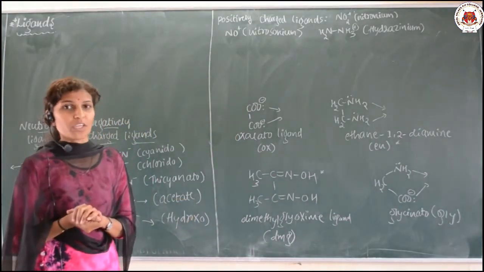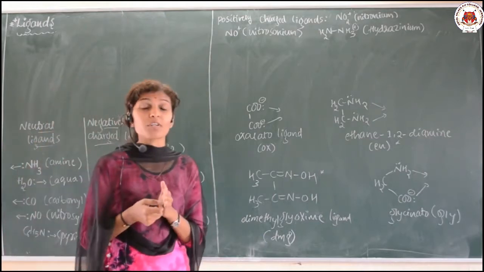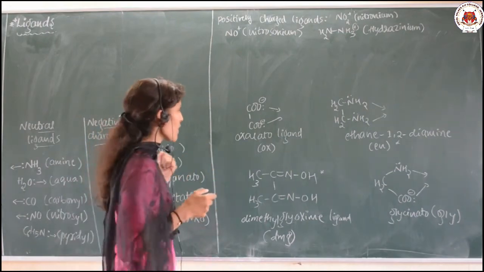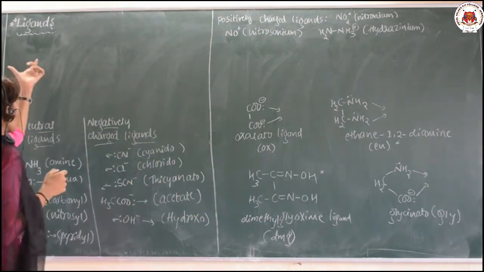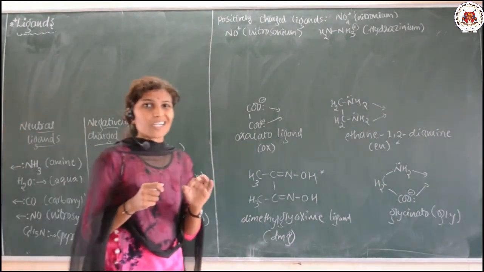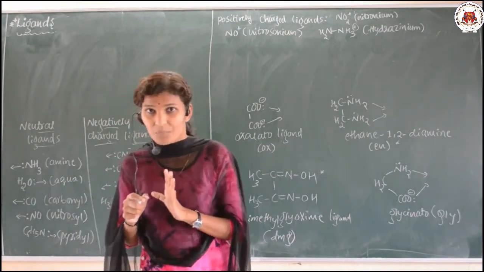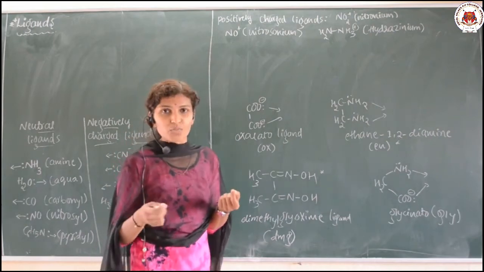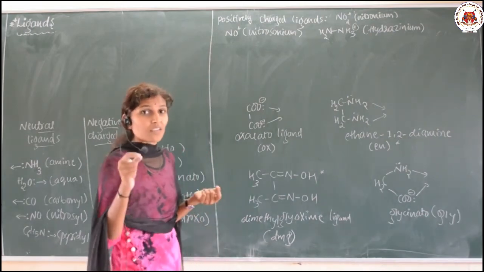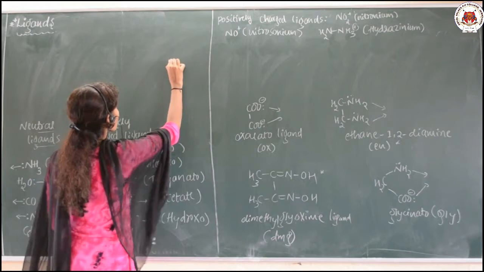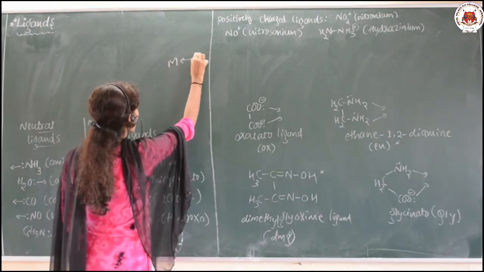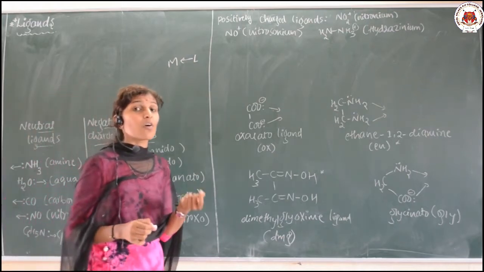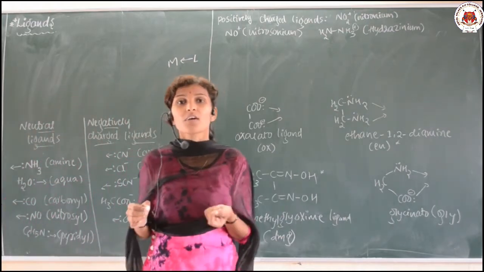In our last class, we discussed a few of the important terms which are used in coordination compounds. In today's class also, we are going to discuss one of the important topics, that is regarding the ligands. As you know, coordination compounds consist of the central metal atom as well as a ligand, and the ligands donate a lone pair of electrons towards the central metal atom in order to form the coordination compounds or the complexes.